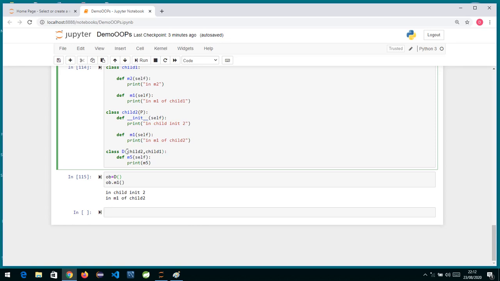Multiple basically means that the order in which you specify the class names over here, first it will always give preference to the first class in the order, and if it's not found over here, then only it will go to the second class. Okay, so that is the way method resolution is done over here.